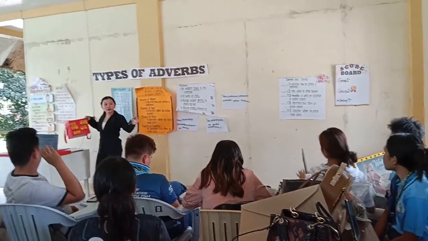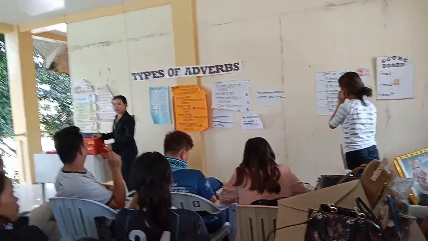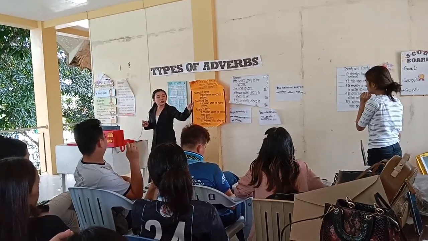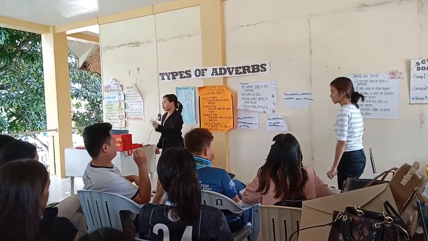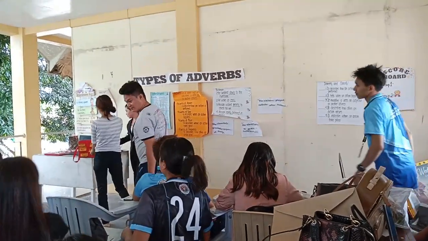It describes how an action is performed. One volunteer. Manner. 2 for group 1, 2 for group 2, and 1 for group 3.